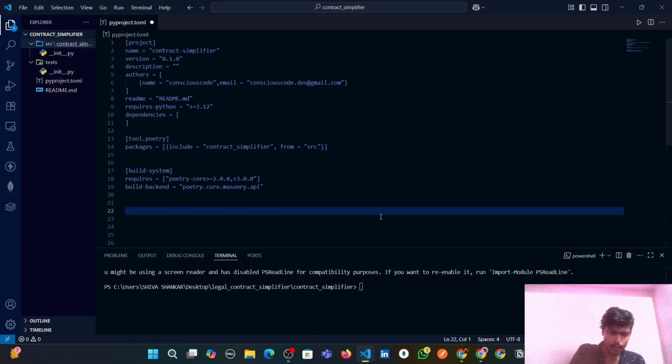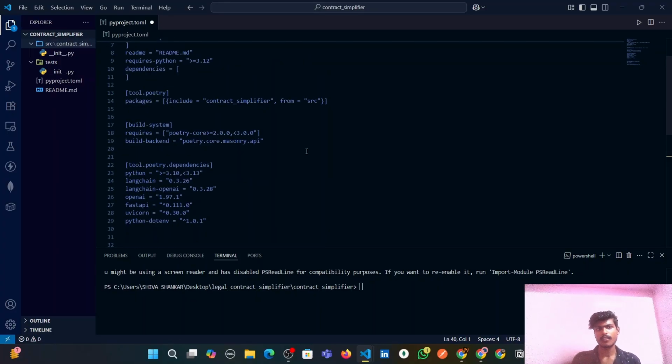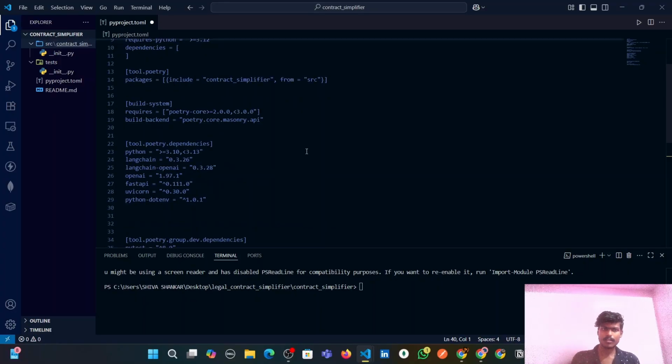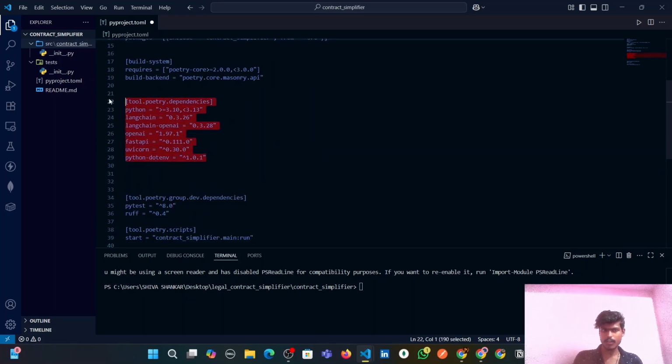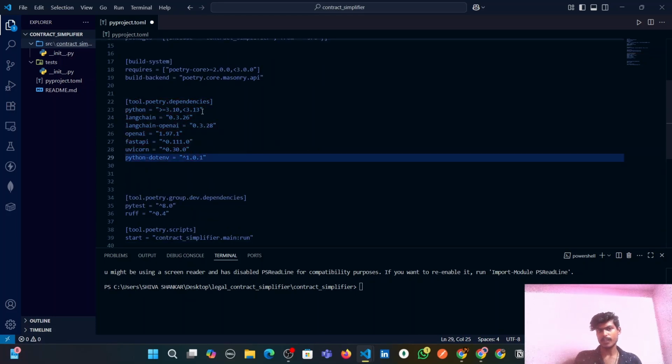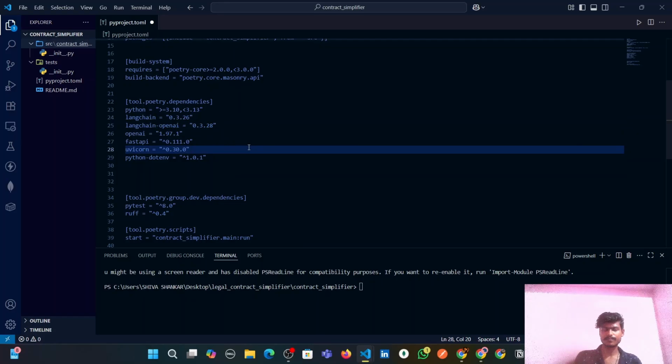I am pasting the code here. You can find this code in our GitHub repository. Link is in the description, guys. Please check it out. So what I have pasted is the dependencies block, guys. Here you can see I am pinning the versions because LangChain and OpenAI often break stuff, guys. Some new updates come, and they will break the code. But we want this project to work in the future also, not just for a single day. So we are pinning the dependencies.